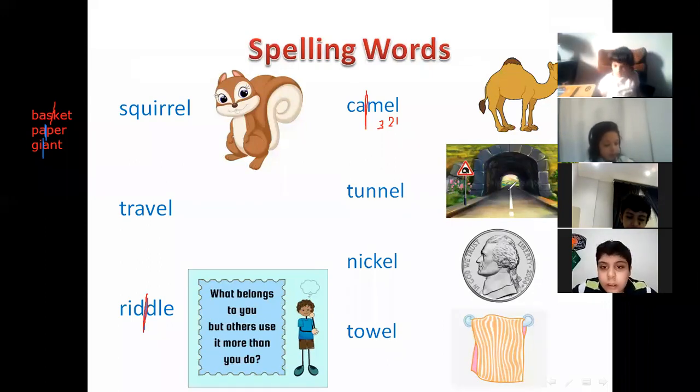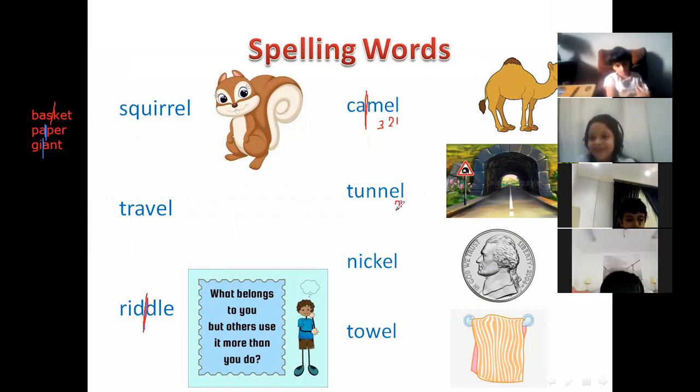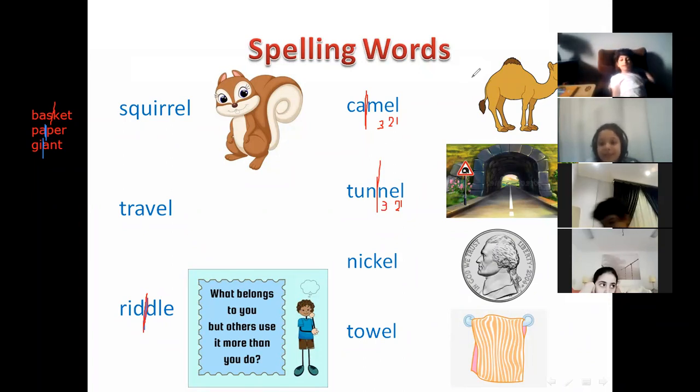Muhammad, read the word and tell me how can I divide this word. Count 1, 2, 3. Then divide the word. Okay, read the word. Tunnel. Here we have two closed syllables. Tunnel. Excellent. Thank you, Laura.